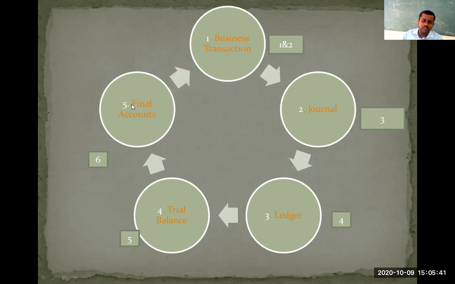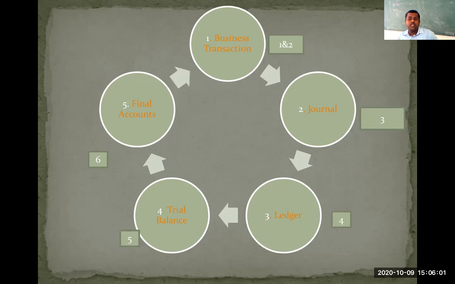Once these final accounts are ready, we need to execute the last function, called communicating. Communicating is nothing but presenting those financial statements before our stakeholders. Understood? This is all about the meaning, functions and process of accounting.